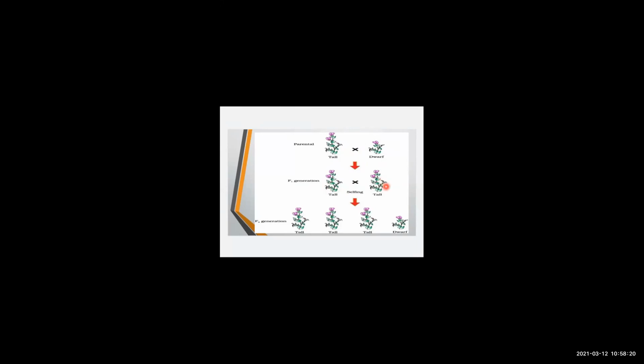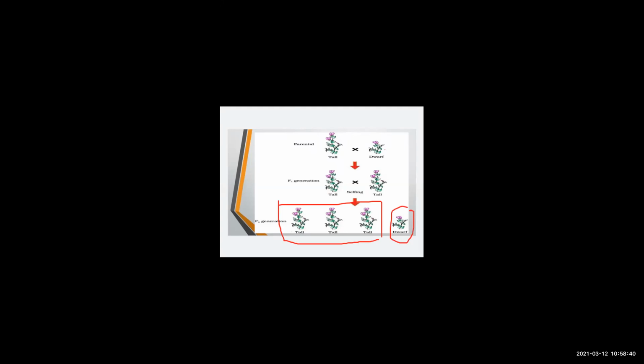But the moment these two are crossed again, we get the second filial generation. So in the second filial generation, you can see there are 3 tall plants and there is 1 dwarf over here.